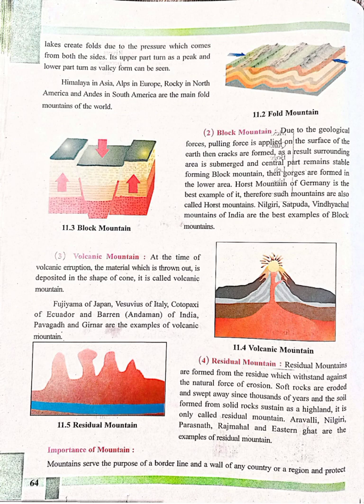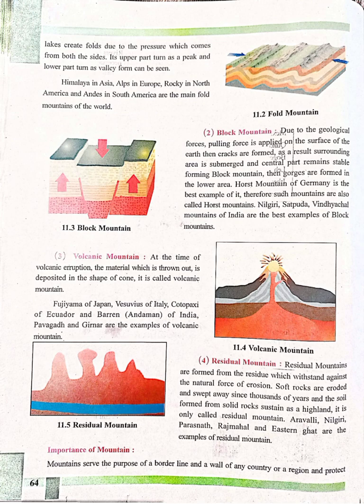examples of volcanic mountain. Students, when a volcanic eruption takes place, dust particles, ash, rocks, pebbles, and hot lava are thrown out or erupted. A conical hill is formed from these materials. It is called a volcanic mountain. Example: Fujiyama of Japan, Vesuvius of Italy, Barren Island, Pavagadh, Girnar, etc.